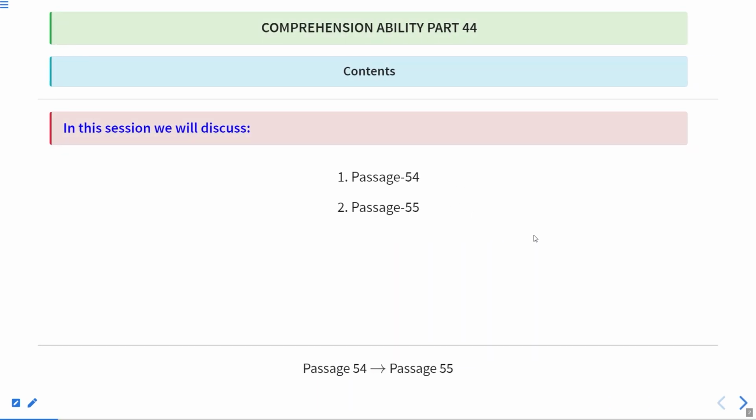So in this session, we will discuss two passages as you can see over here, and these are passage number 54 and passage number 55. So till now we have already done 53 passages in our earlier sessions of reading comprehension or comprehension ability. Okay, so in this session we are going to discuss two passages and also questions based on these two passages.